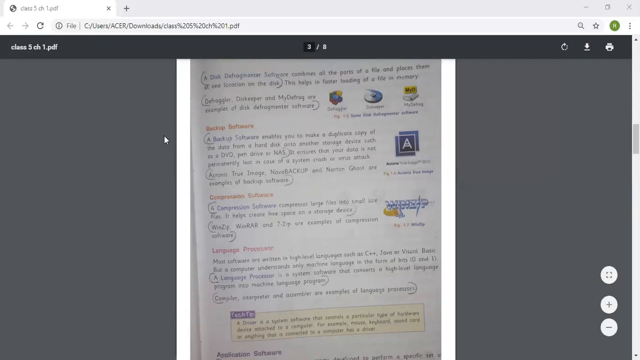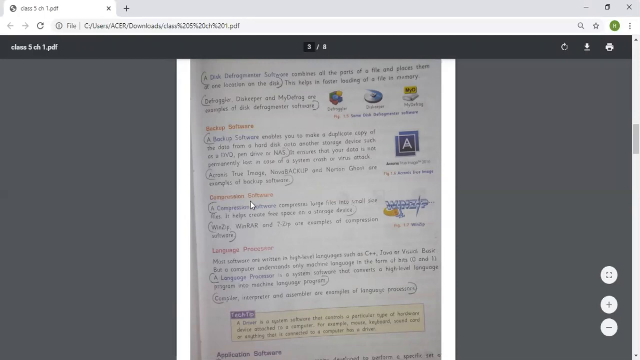Next is backup software. A backup software enables you to make a duplicate copy of the data from a hard disk onto another storage device, such as DVD, pen drive, or NAS. It ensures that your data is not permanently lost in case of a system crash or virus attack. Acronis True Image, Nova Backup, or Norton Ghost are examples of backup software.